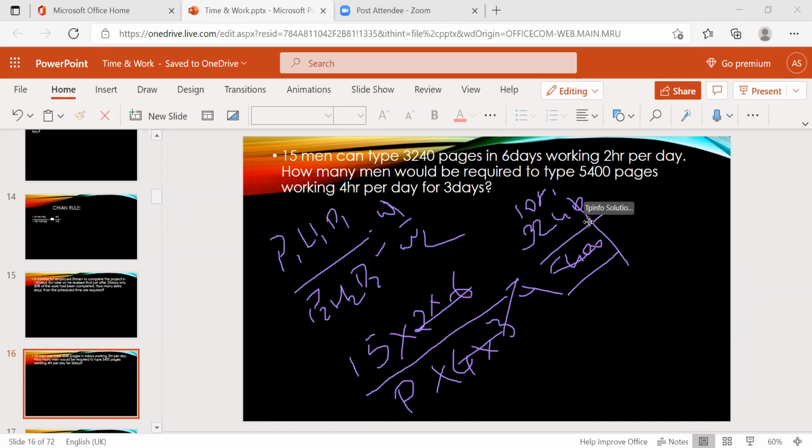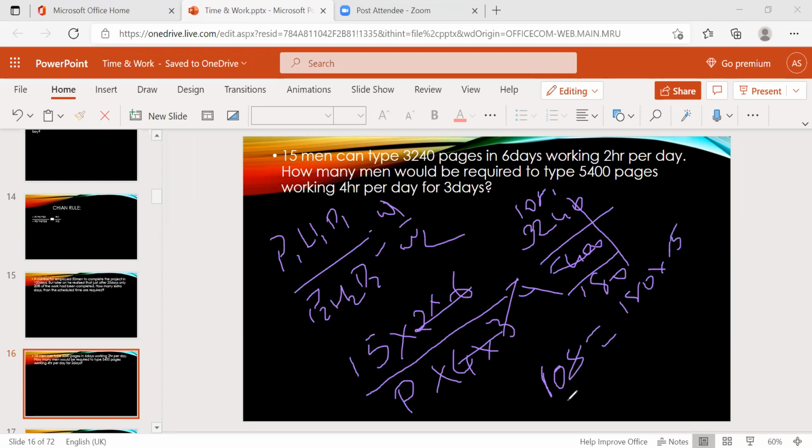Now see, 108 and 540, so here it is 180. You just cross multiply, 108 equal to 180 into 15.